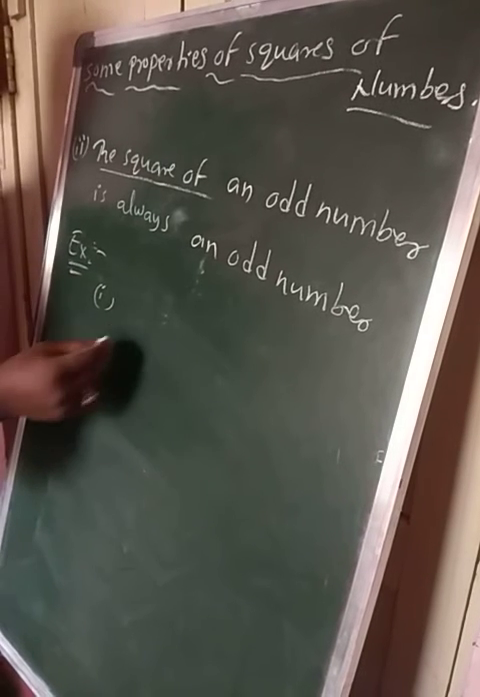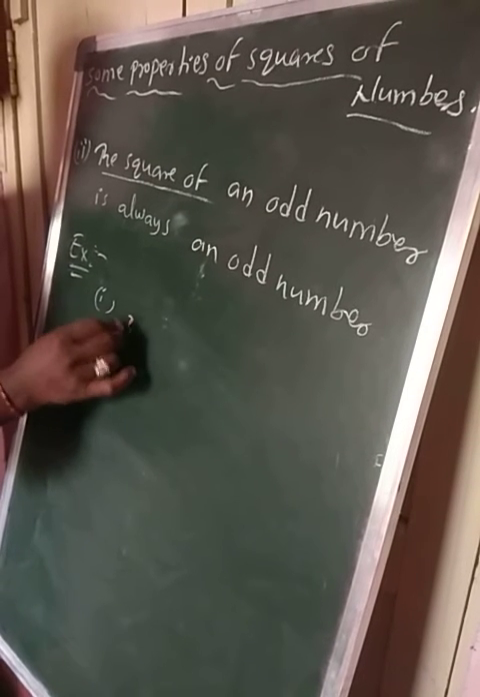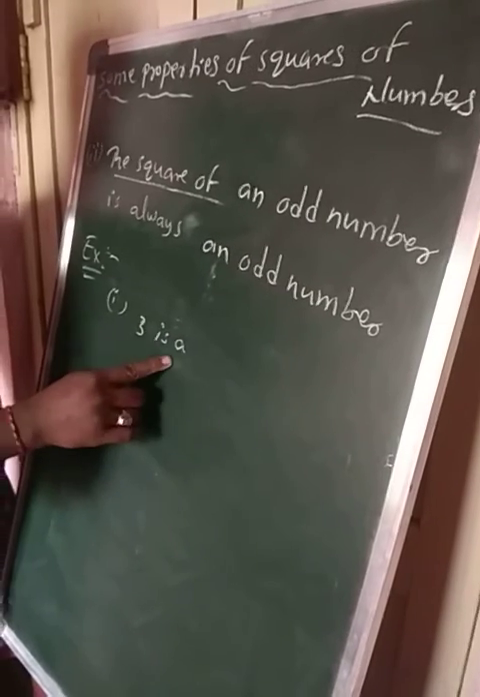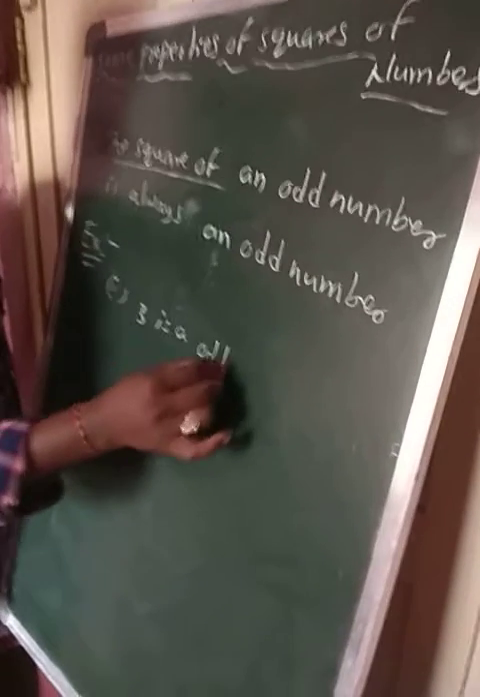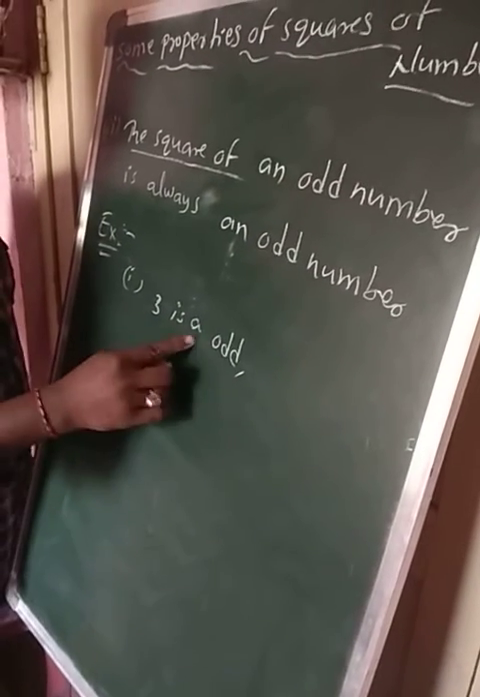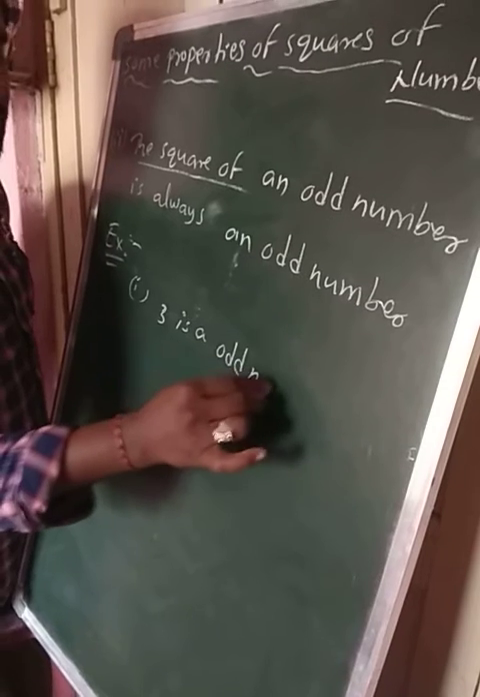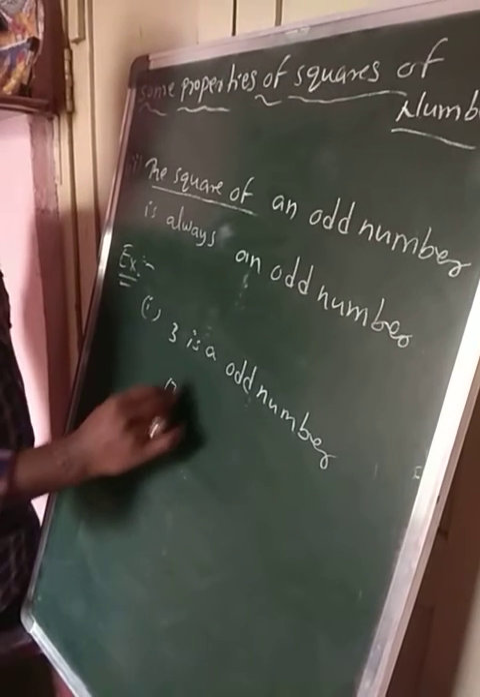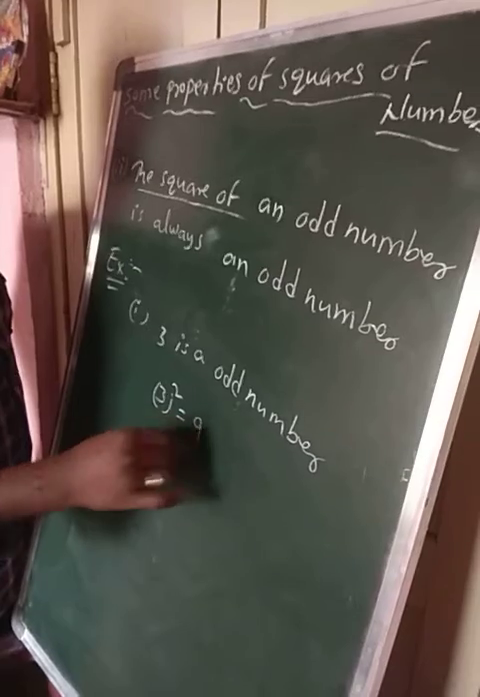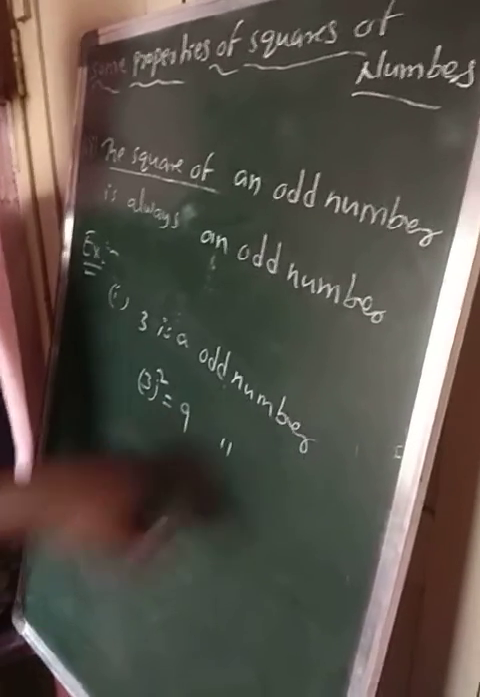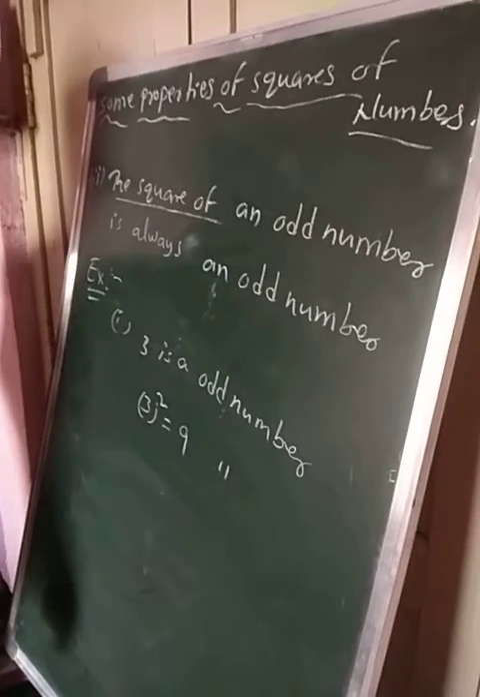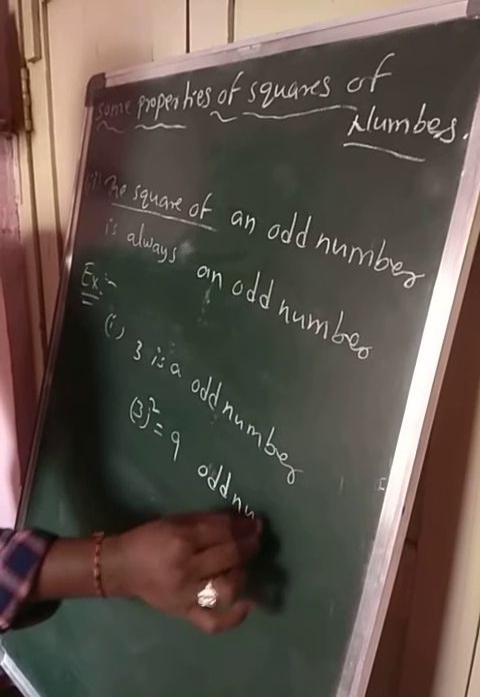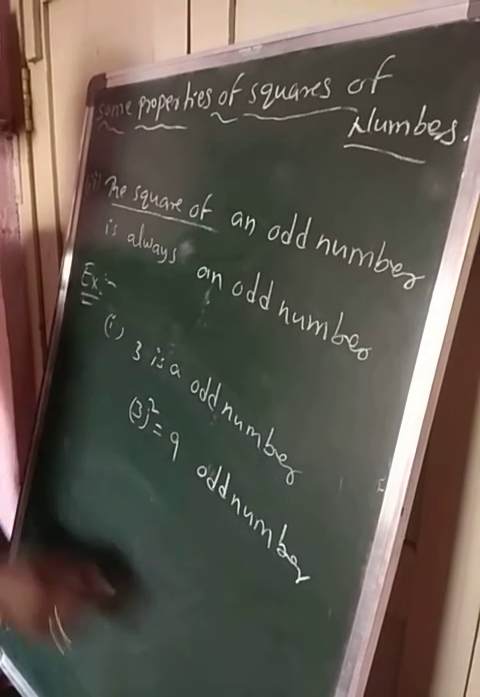We know 3 is an odd number. Its square, that is 3 square, is equal to what? 9. 9 is also an odd number. Yes or no? 9 is also an odd number. Like that only.